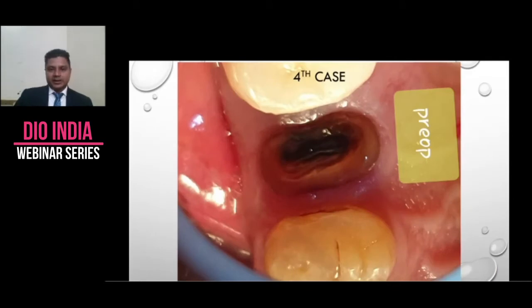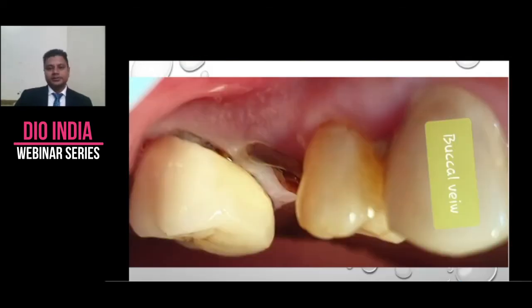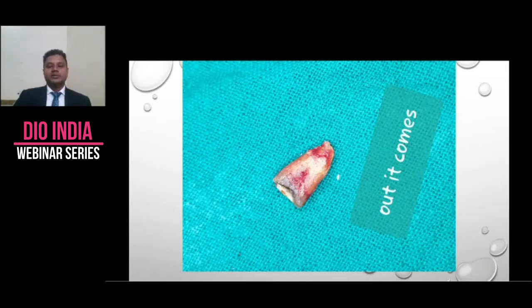This is another case. He is also around 65 years old and diabetic. This is palatal, this is upper premolar. That's the buccal view. Out it comes. Atraumatic extraction is the key. It is what we have to follow. If we can take the tooth out atraumatically and maintain the buccal plate, most of our work is done. After that, it's easy.